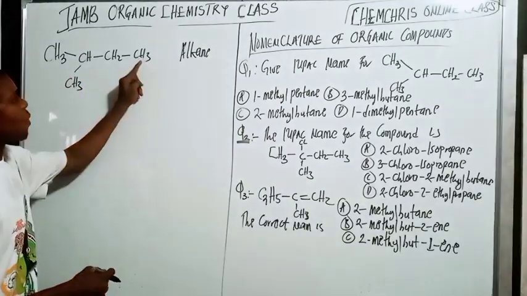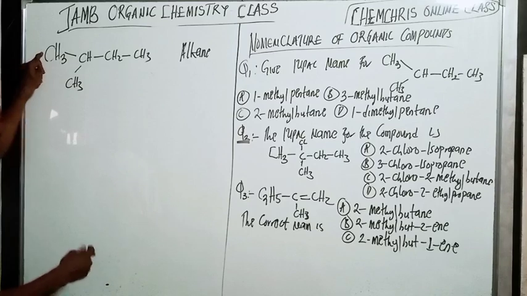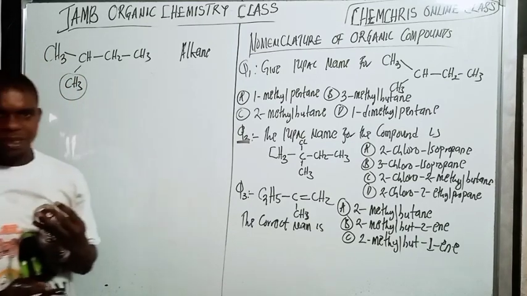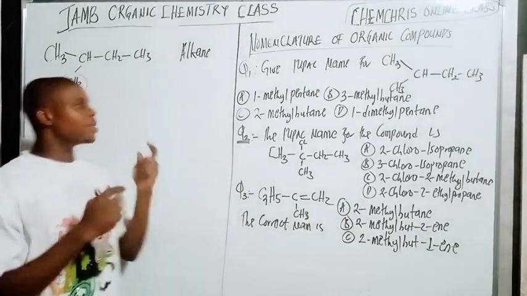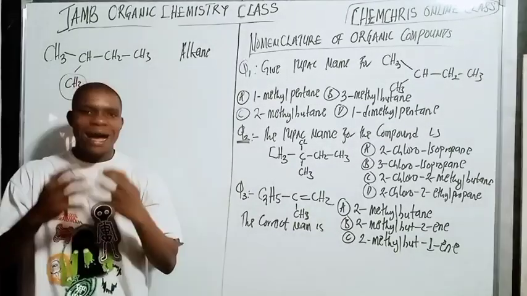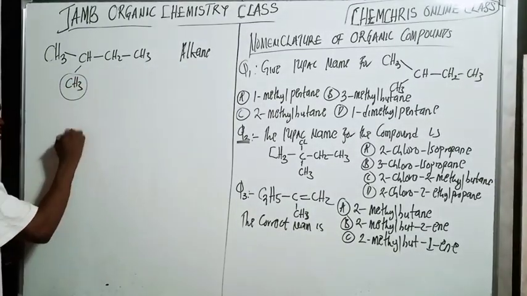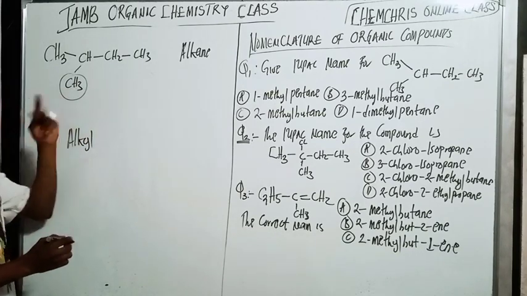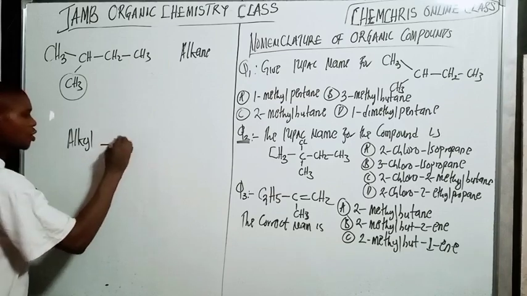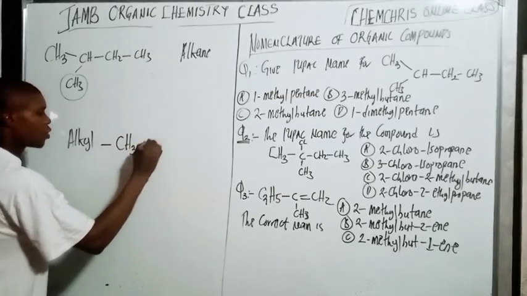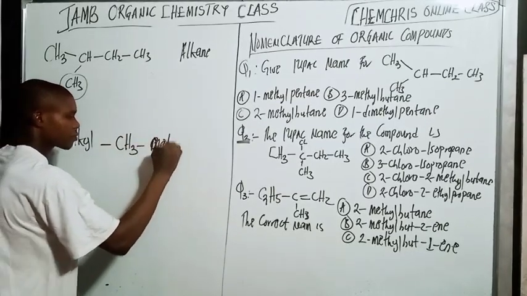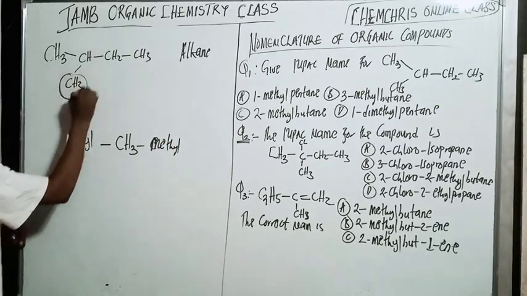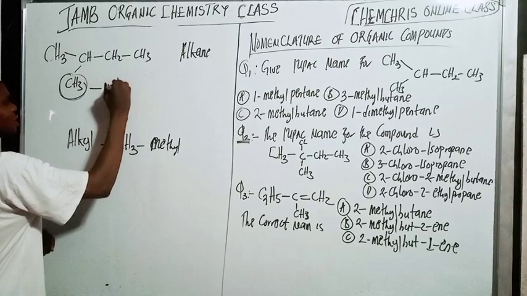So if I start from 1, 2, 3, 4, right? There is going to be a substituent. You understand? And the name of the substituent is under the alkyl group. When you have only one carbon atom, it's called methyl. So now this one is a methyl, a substituent.